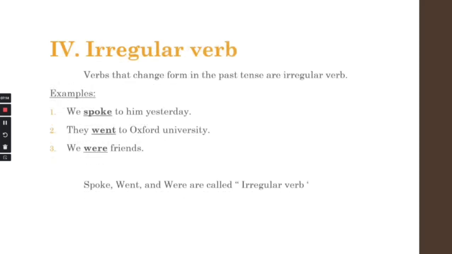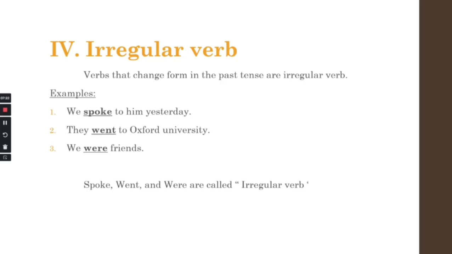Number 4, irregular verb. Irregular verbs that change form in the past tense are irregular verbs. Look at the example, please. Number 1, we spoke to him yesterday. The verb 1 of the word spoke is speak. Speak, spoke, spoken. You need to understand it, guys.